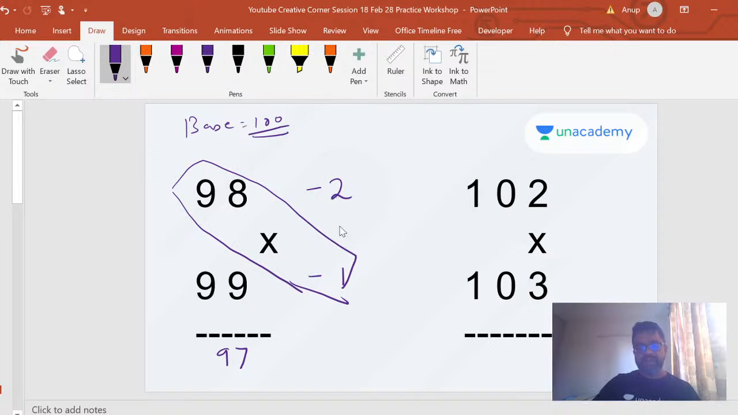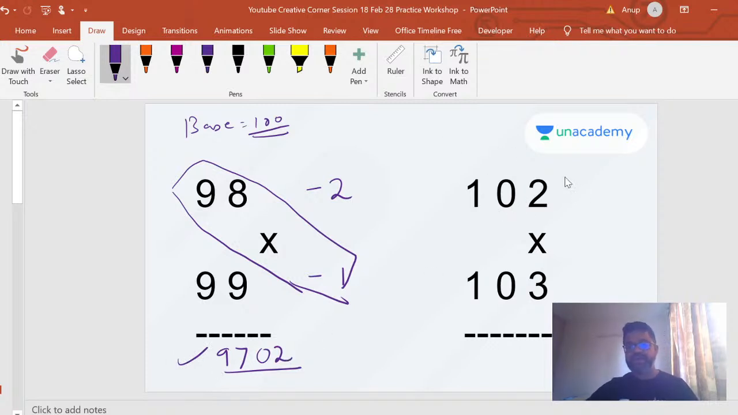The second part of your answer is you multiply 2 and 1, right? What do you get? Minus 2 into minus 1, you get a 2. Now this is a base of 100, so you can't really write 2 as just a 2. You have to write it with a 0, 9702. That's your answer, right? So easy, right? So let's look at another example.